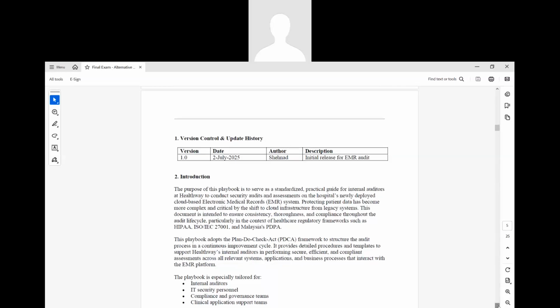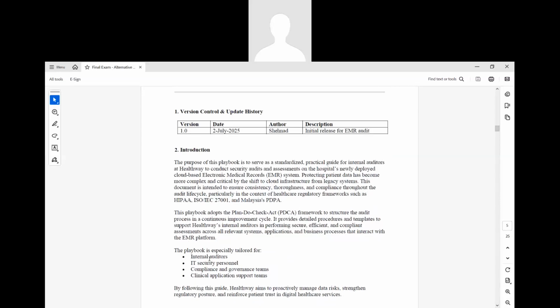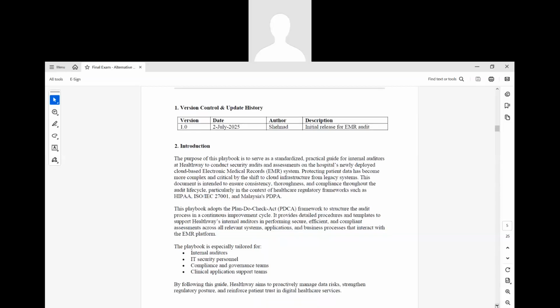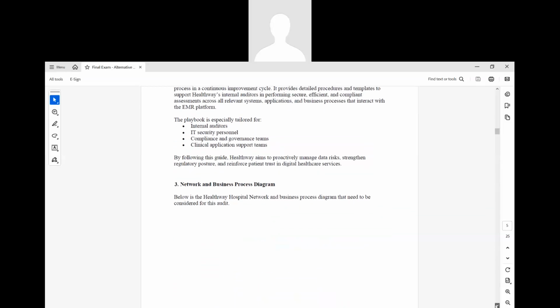So who are the targets of this playbook? You can see the main target is internal auditors, then IT security personnel, then the compliance and governance team, and clinical application support teams. These are the main targets of this playbook.